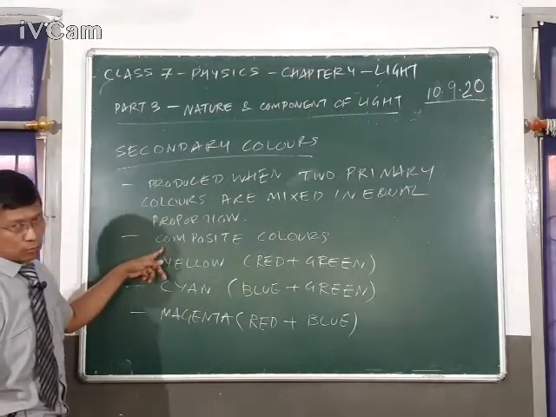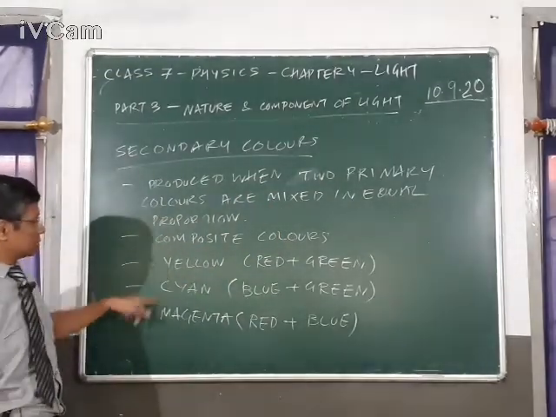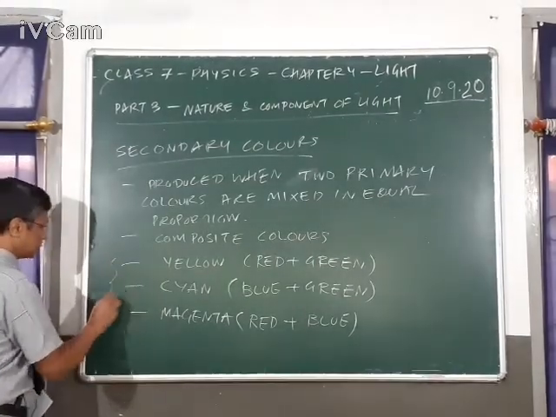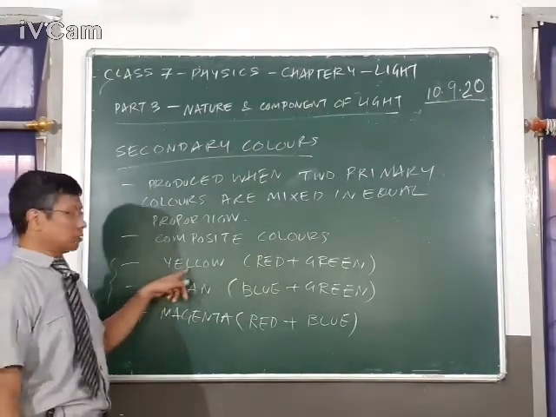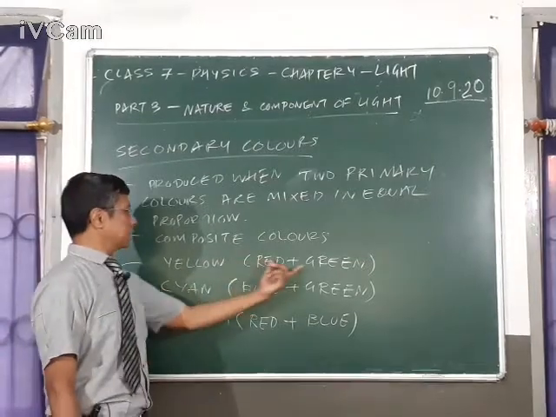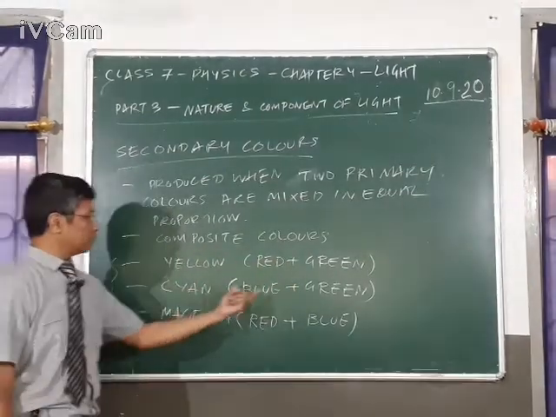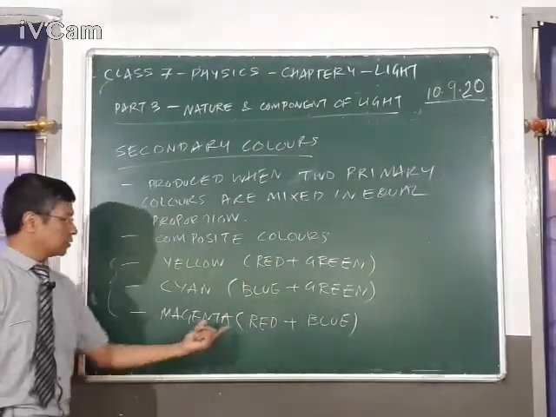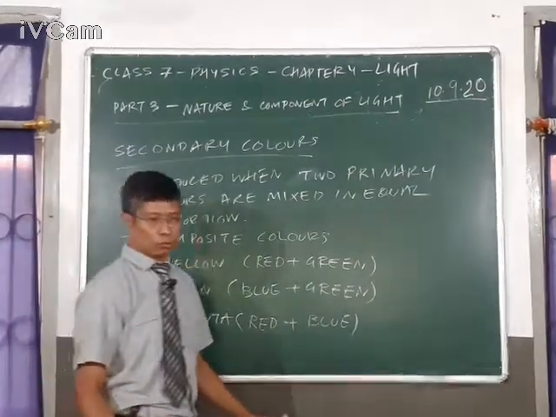It's also called a composite color. And these are the three primary colors. These are the three secondary colors. The first color is yellow. You will get yellow when you mix red and green. You will get cyan when you mix blue and green. You will get magenta when you mix red and blue.